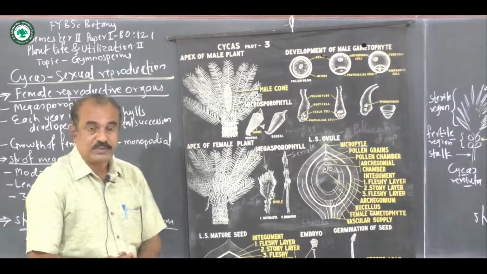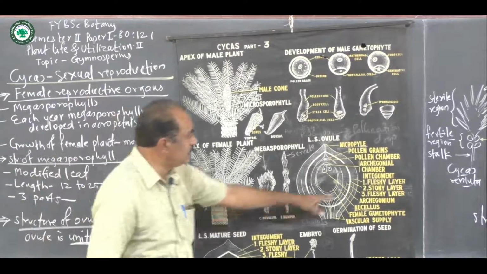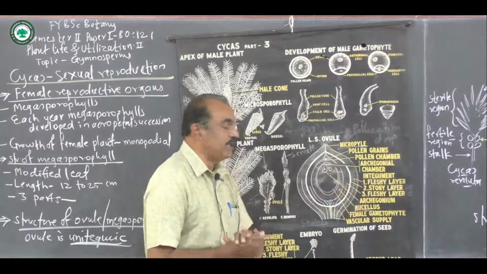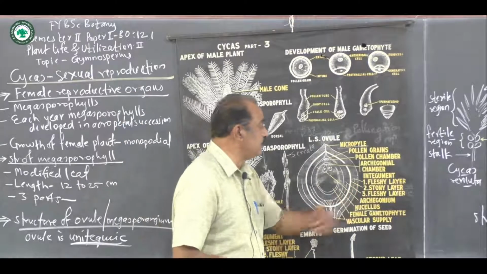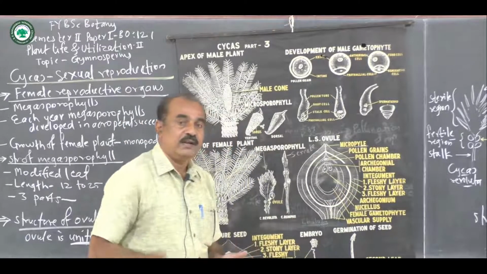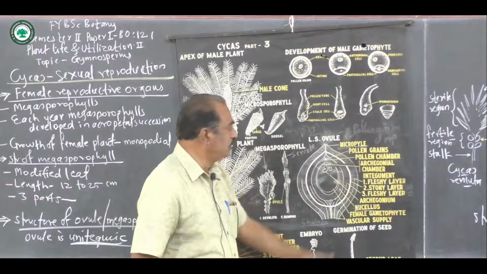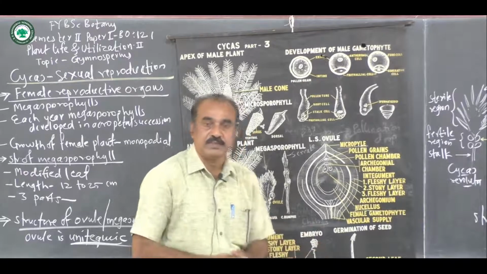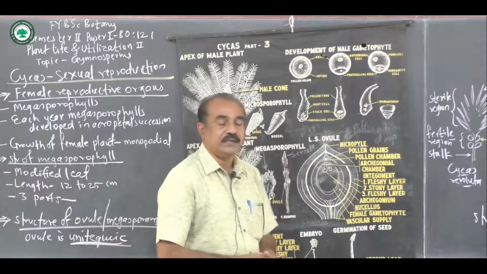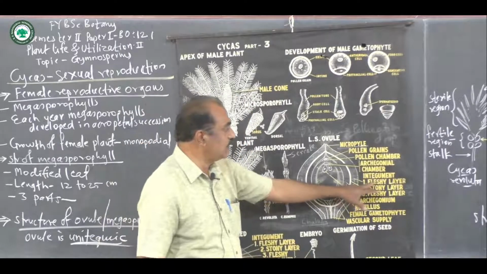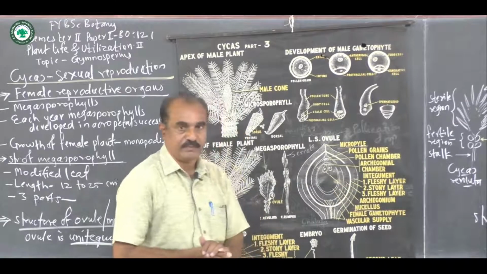Now there is a layer called the integument, but this layer is divided into 3 parts. The outermost layer is thick and fleshy. Inside this there is another layer which is very hard, called the stony layer. Again inside this there is another thick, fleshy layer. The outermost fleshy layer is called the sarcotesta, the middle stony layer is called the sclerotesta, and inside this there is the fleshy layer.